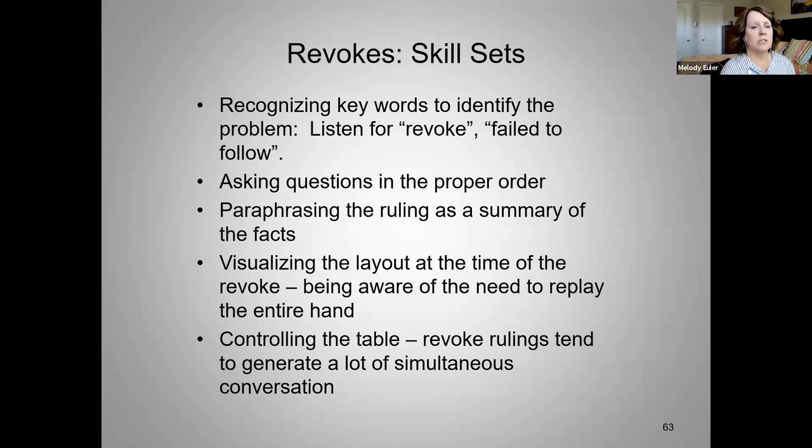And then you also may have to be able to visualize the layout at the time of the revoke. If the revoke is very early in the hand, if you get called to the table and it's been established, you want to stick around and maybe watch the play for the rest of the hand, because the early revoke may have totally changed their line of play if they think this person has some number of a suit now because this person didn't follow. It may totally change their plan, and you'll have to be prepared to make an adjustment if that's the case.